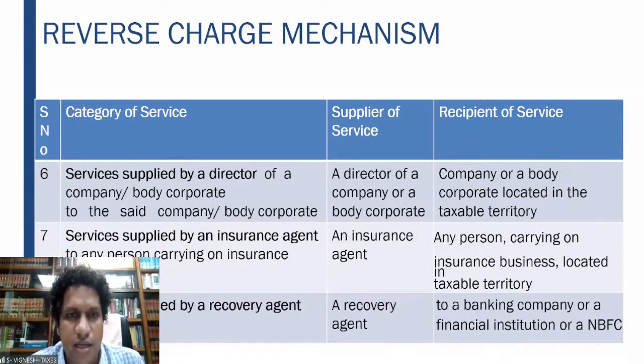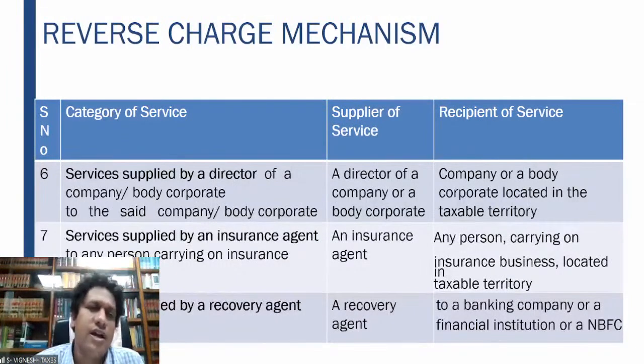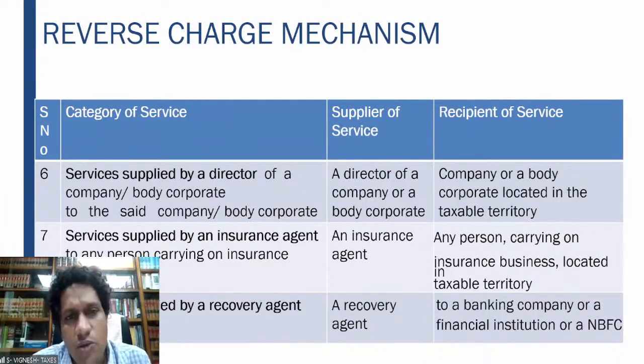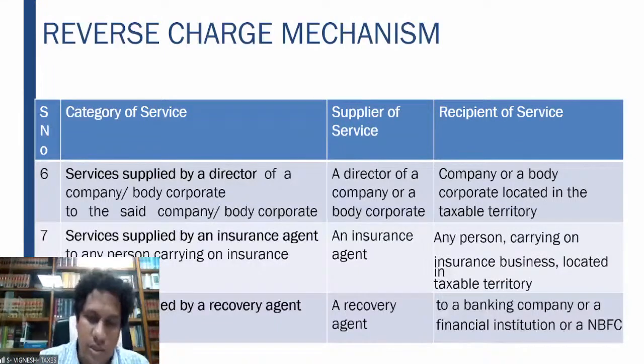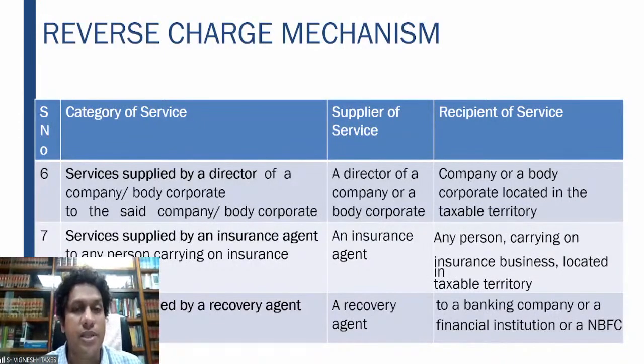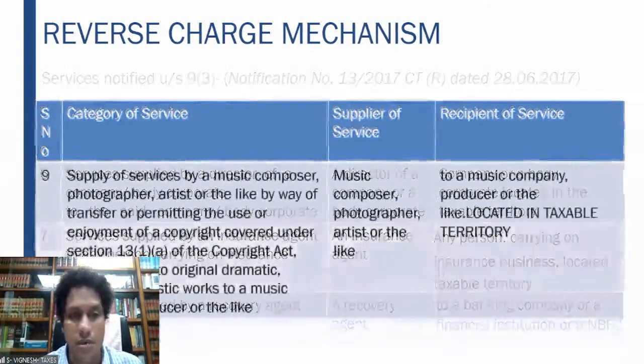Similarly, recovery agent. A banking institution has given a loan to someone, and that person is not paying on time. So the banking institution appoints a recovery agent for recovering the respective amount. Here also, the bank shall pay the tax on whatever amount is paid to him, on reverse charge basis, right?